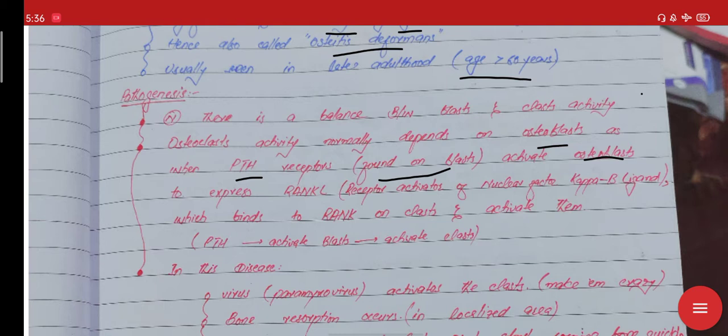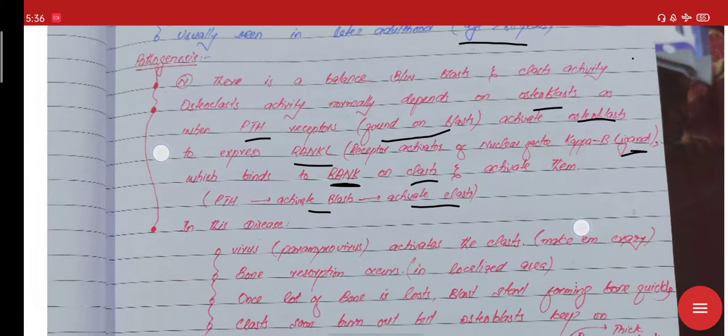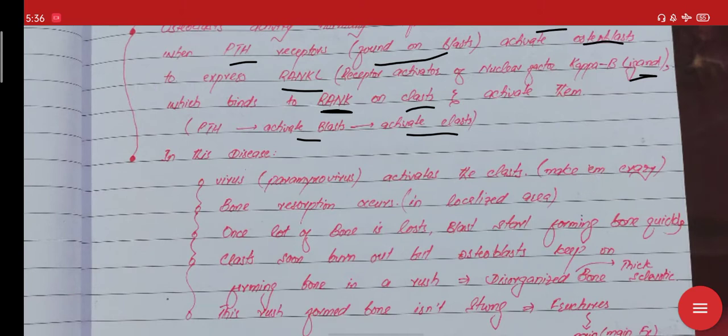What happens then, the osteoblast expresses RANKL, the receptor activator of nuclear factor kappa B ligand. So they express this ligand, and this ligand then activates the clasts by binding to RANK, the receptor activator of nuclear factor kappa B. So in simple words, the parathyroid hormone acts on the blasts, and once the blasts are activated, they activate the osteoclast, and that osteoclast then resorbs the bone. So that is the normal physiology, the normal way of resorbing the bone.